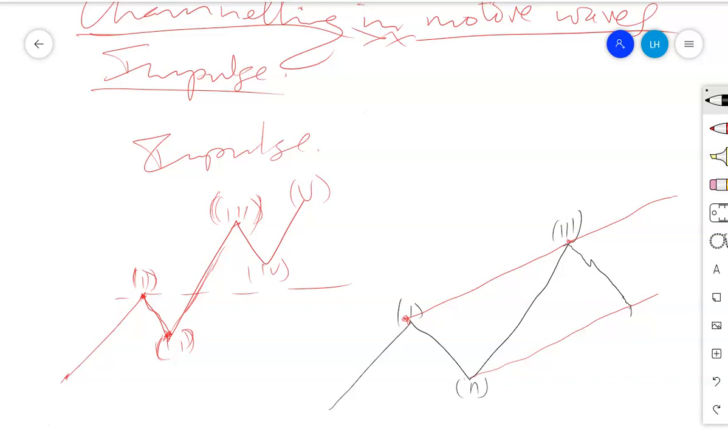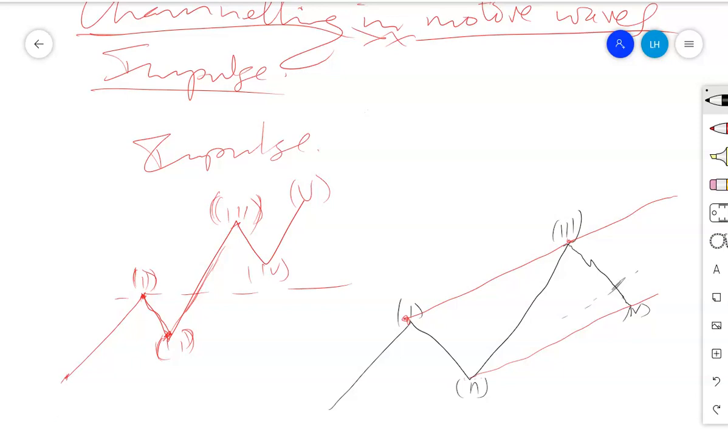So this will be the fourth wave. The lower channel marks the point at which the fourth wave is expected to end. It is not necessary for the fourth wave to end exactly at that channel. If it ends somewhere in the middle of the way down, you tweak the channel to that point. But mainly this gives a rough estimation of the point at which the fourth wave is going to span.